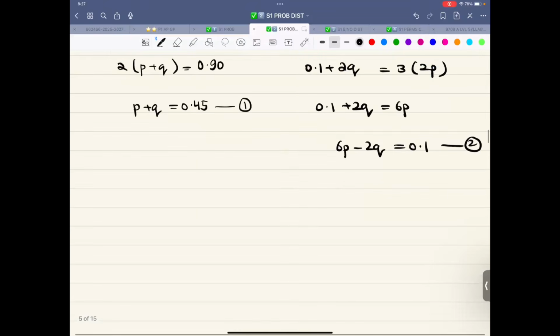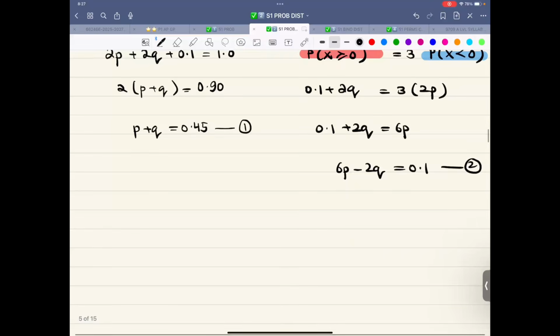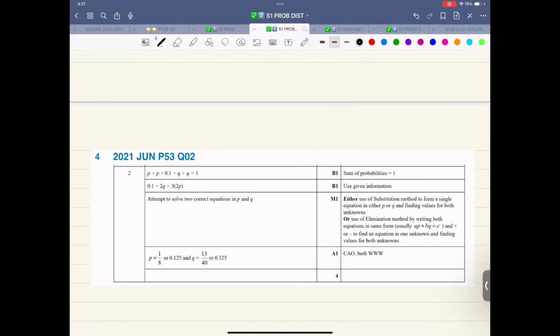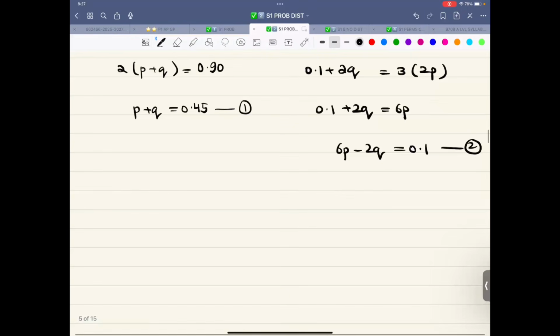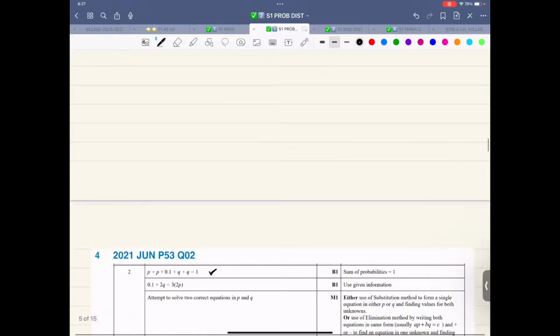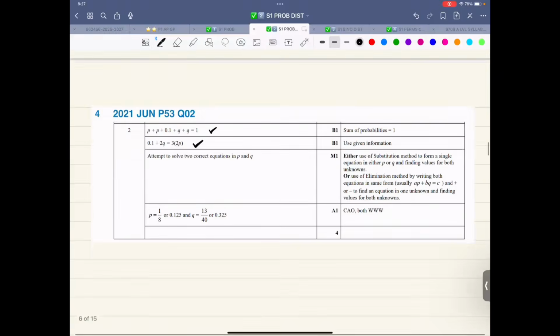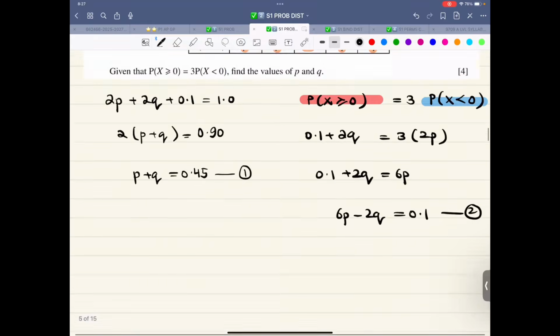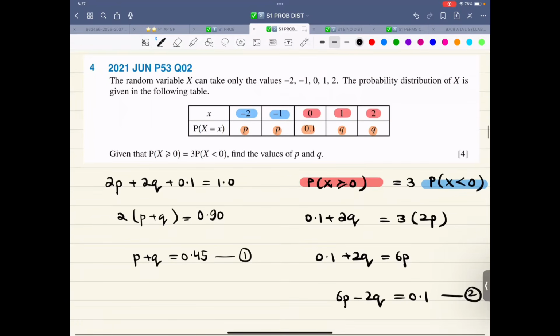Let's look at the equations. The first one is p plus q is 0.45. That is this one. 0.1 plus 2q is 3 times p. 0.1 plus 2q is 3 times 2 times p. That is the second one. We solve it simultaneously. These will be the values. I'm not wasting time on solving it simultaneously.